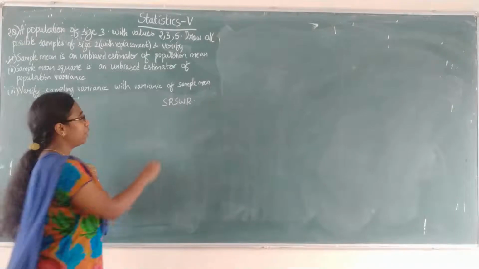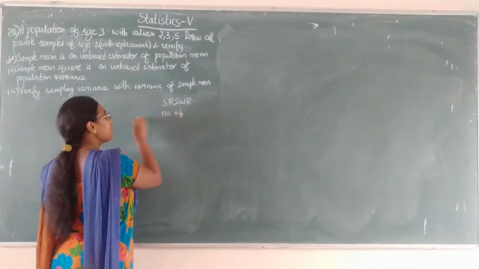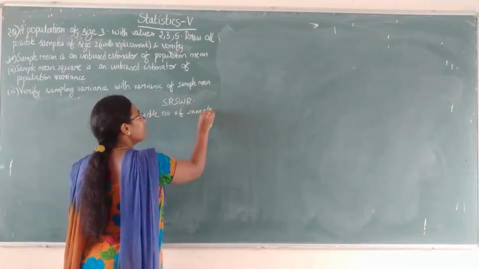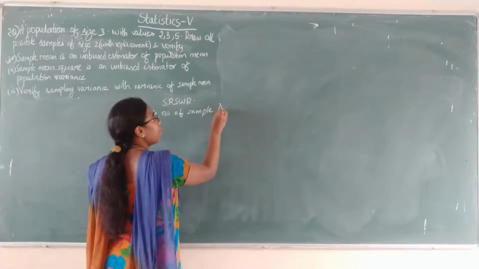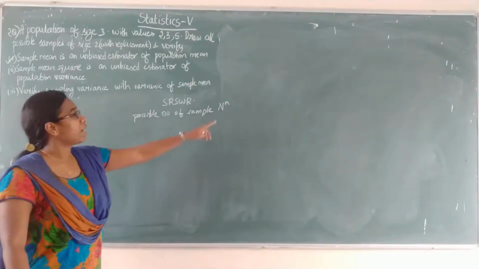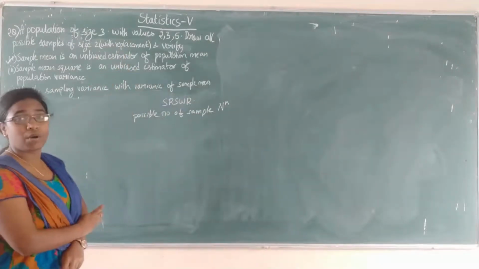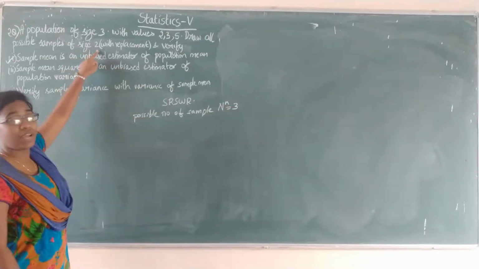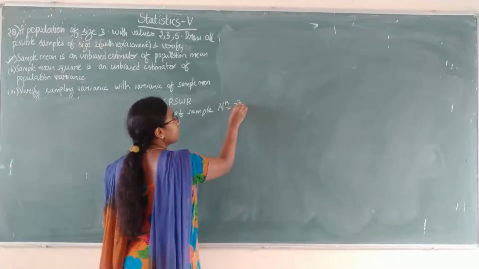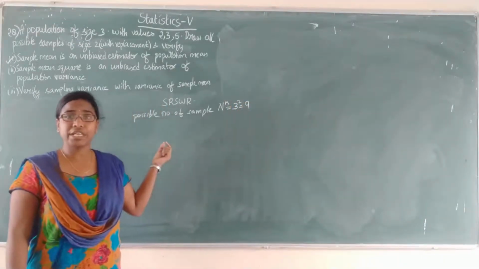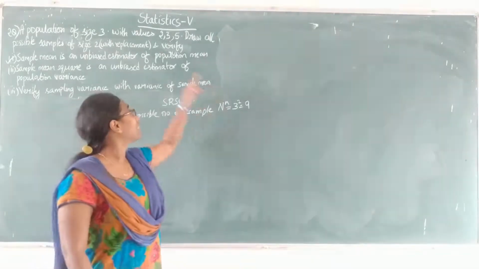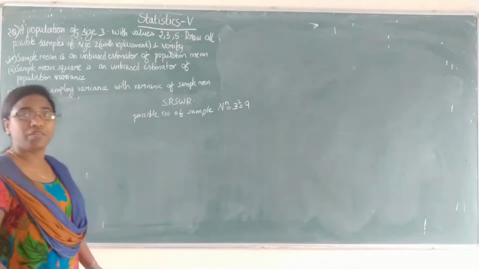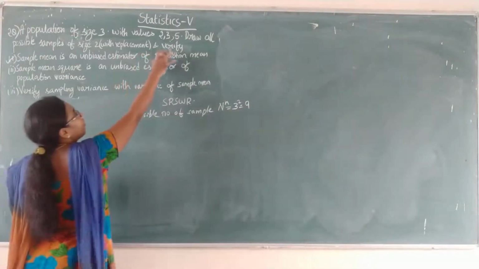So in SRS WR, what is the possible number of samples? The possible number of samples in SRS WR is capital N power small n. What is the capital N value? That is the number of values in the population, that is 3 to the power. What is the sample size we have to draw? 2. So 3 square is nothing but 9. So if we use the technique of SRS WR, with 3 values and sample size 2, we are going to get a total of 9 samples.